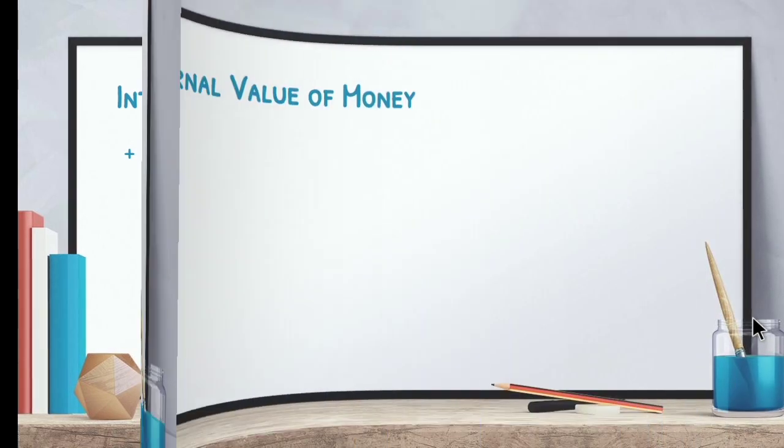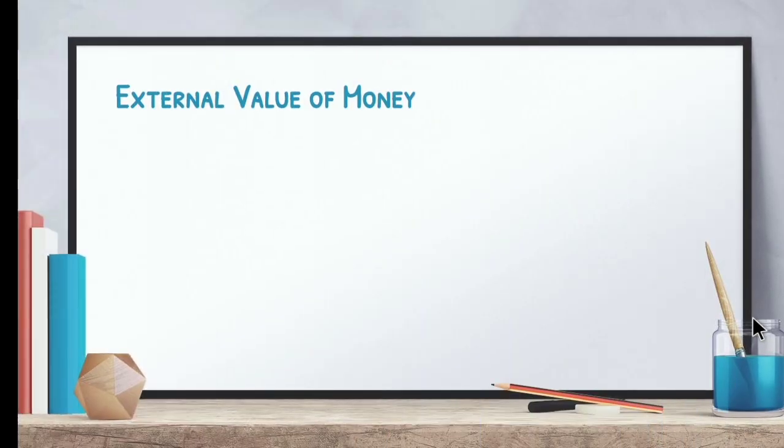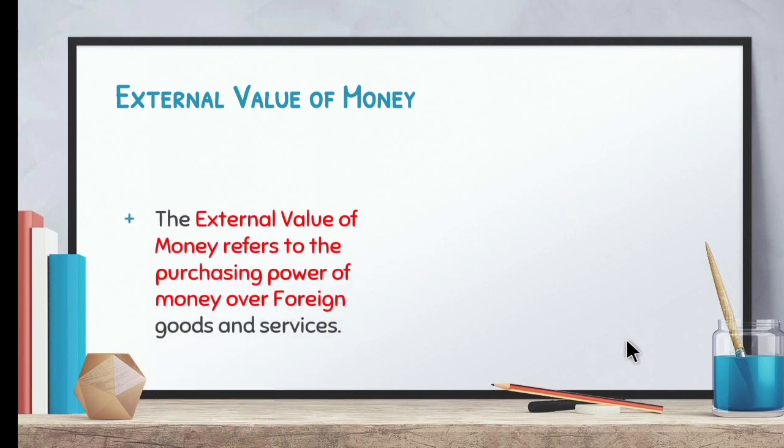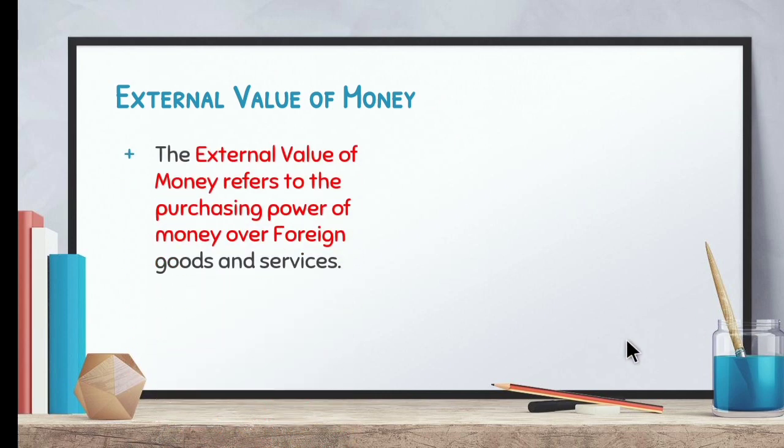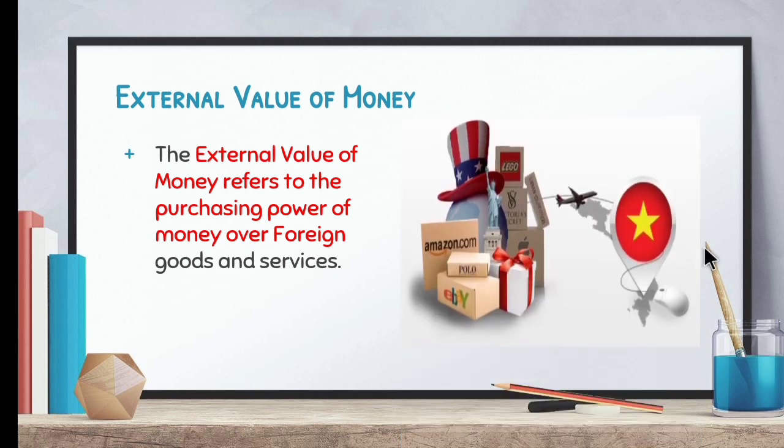And the second is the external value of money. From the name itself we can get, internal means within the country, so external means outside the country. That means purchasing foreign goods. The external value of money refers to the purchasing power of the money over foreign goods and services. I hope you are clear with this. Internal means purchasing over domestic goods. Domestic means within the country. External means purchasing over foreign goods. Foreign means outside the country.